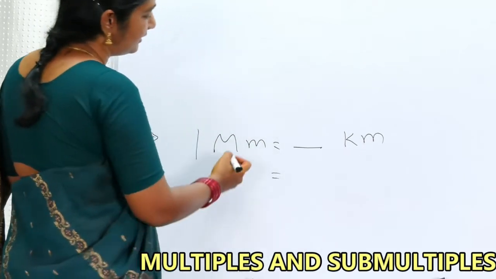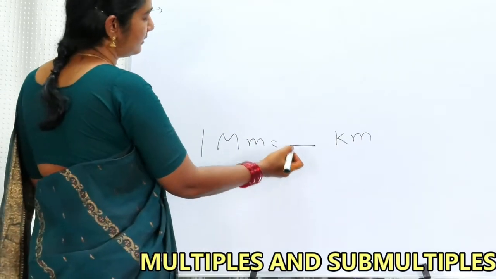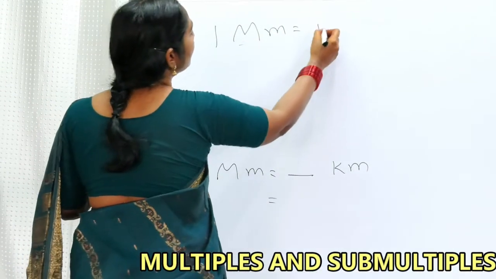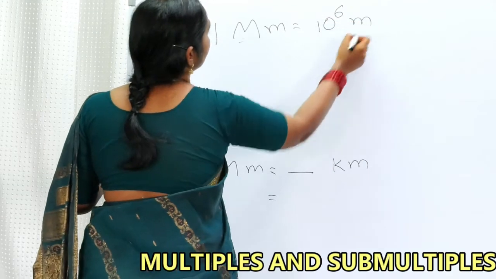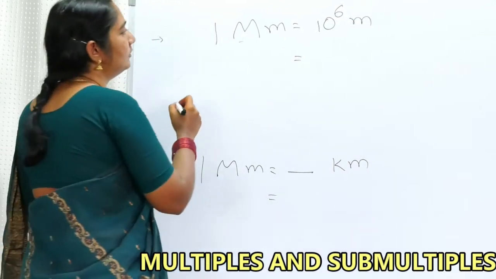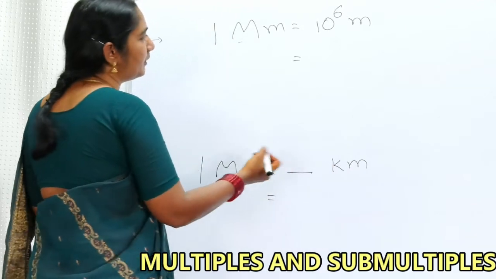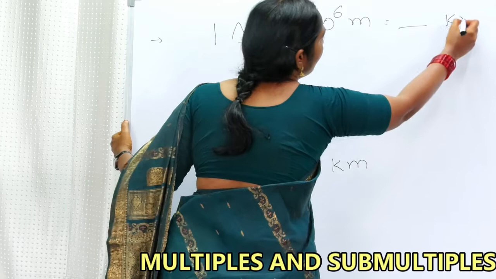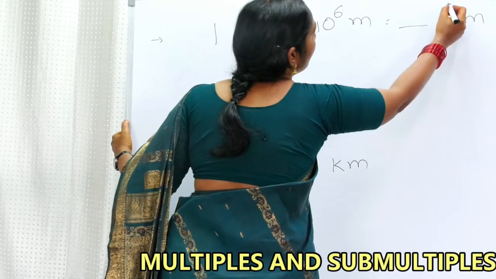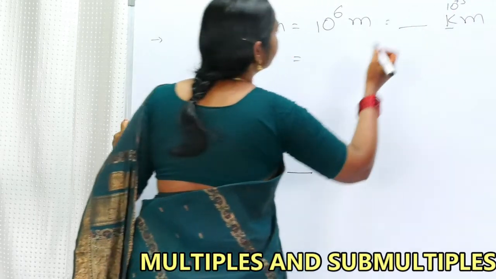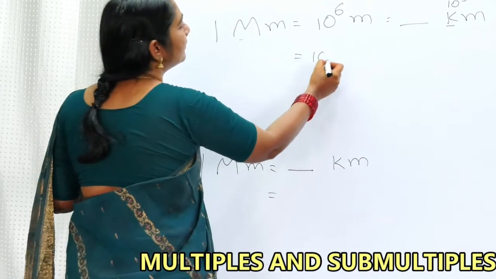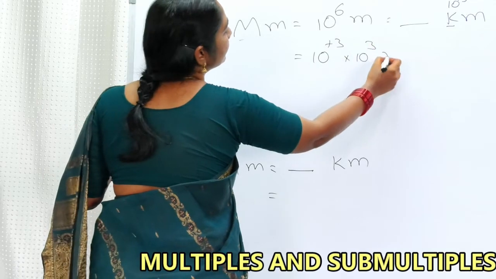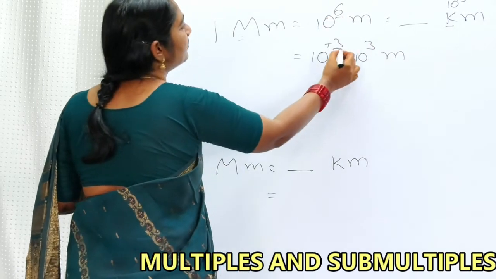I know. So 1 megameter is nothing but mega stands for 10 to the power of 6. So that is equal to, madam is now asking me how many kilometers. You already know that kilo means 10 to the power of plus 3. So for my convenience, I am writing this 6 as 3 plus 3.